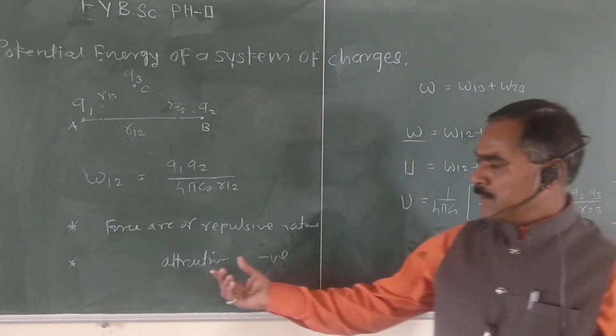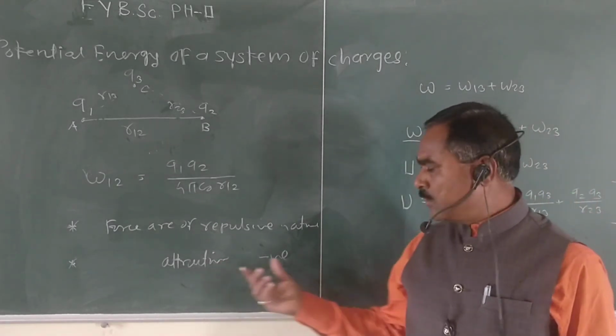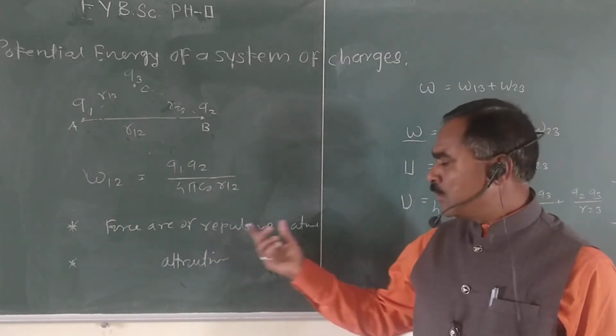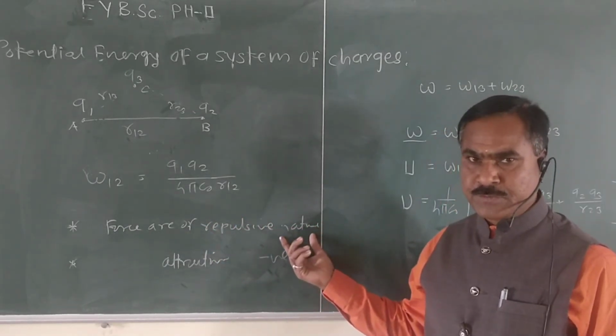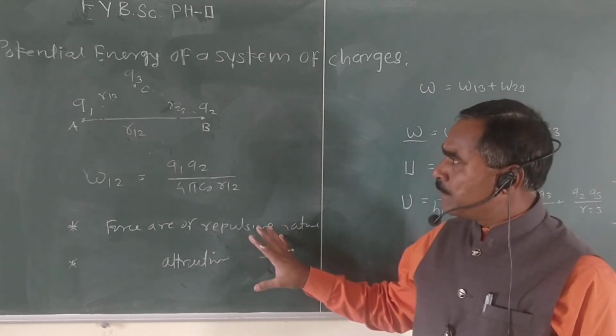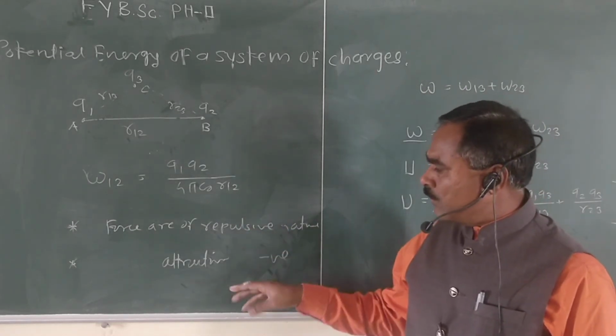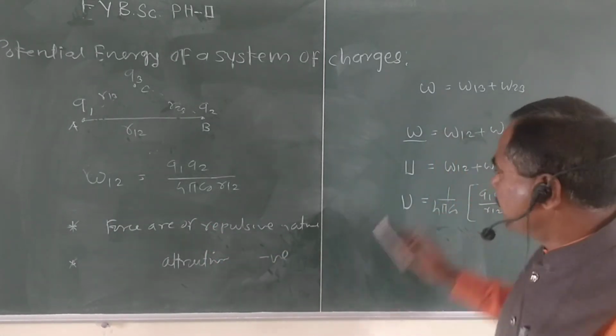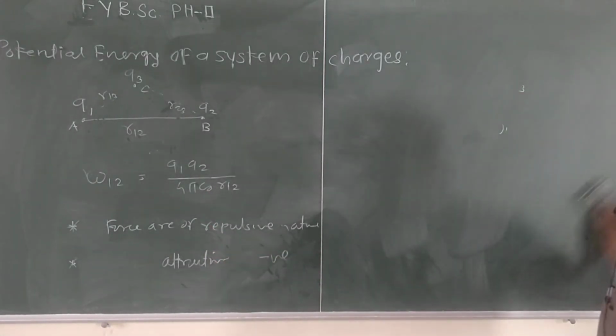Force is attractive, potential energy negative. Force is repulsive, potential energy is positive. Right? So now here we remember these two sentences.